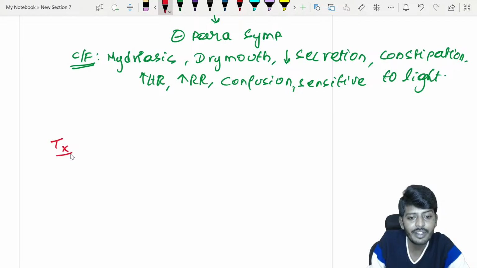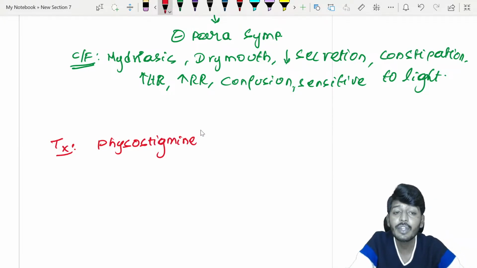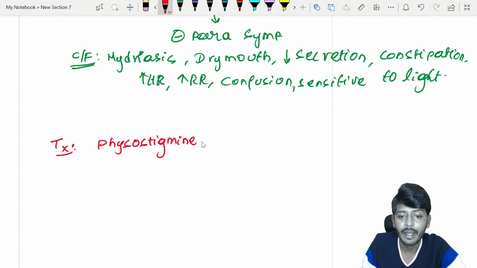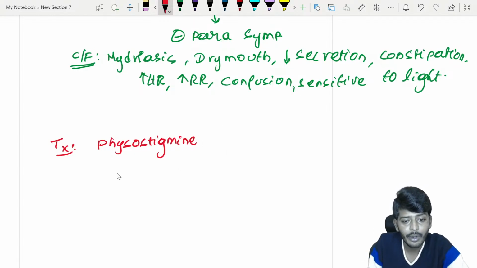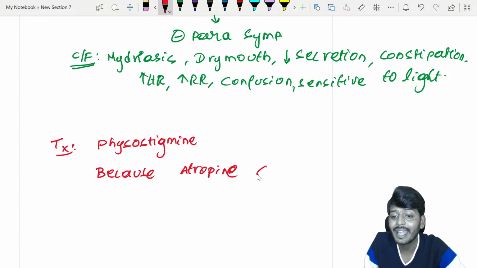The treatment of choice, the drug of choice for these, is physostigmine. What is the drug of choice? Physostigmine. Why do we give physostigmine only? Because remember, atropine has an ability. What is the ability? Atropine can cross the blood-brain barrier.